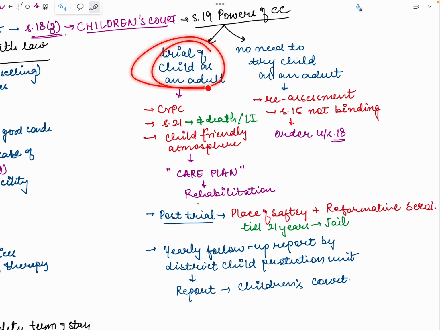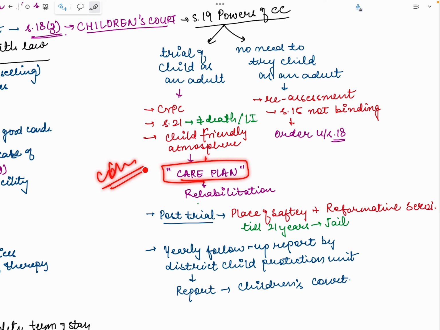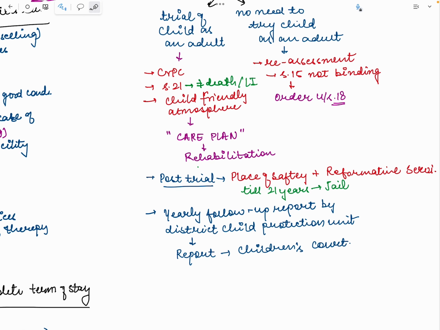While passing a sentence, there has to be a mandatory child care plan. The Children's Court, while making a sentence under Section 19, has to make sure that they also award some mechanism of a care plan where rehabilitation is there. Rehabilitation again is skilling, education, and all of these.